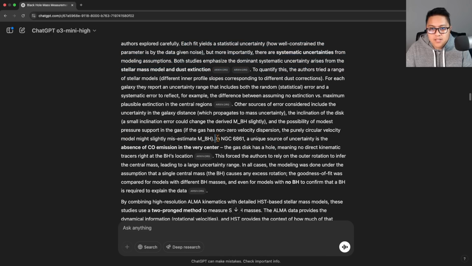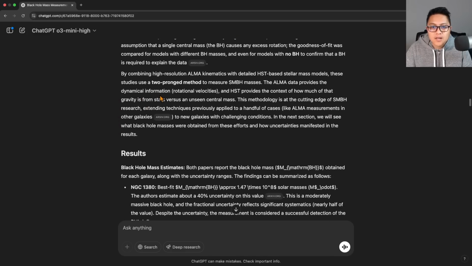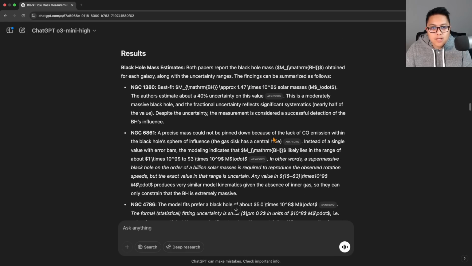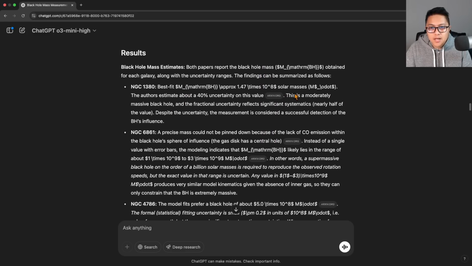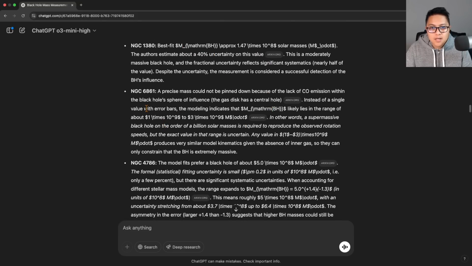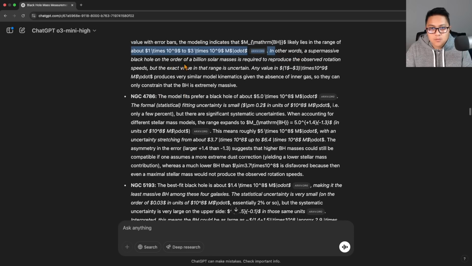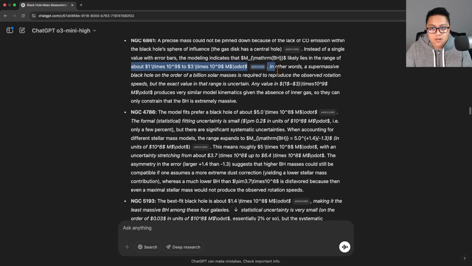It says here that for 6861, a unique source of uncertainty is the absence of CO emission in the very center. That's correct. Very correct. That was a very, very notable galaxy because of that. 1380, 147 million, correct. 40% uncertainty, correct. This is the right range. It says here, in other words, a supermassive black hole is required to reproduce the observations, but the exact value in that range is uncertain.